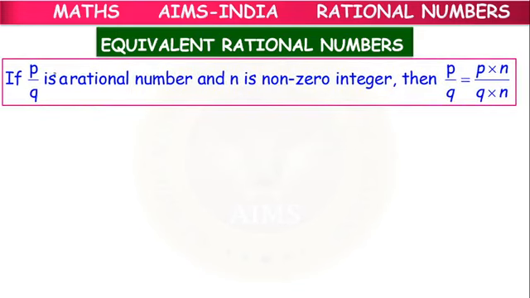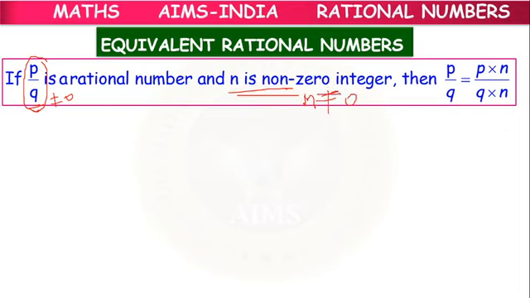So suppose we have p by q, which is a rational number, where q is not equal to 0. That is the condition here. And we have n, which is a non-zero integer, meaning n is also not equal to 0.